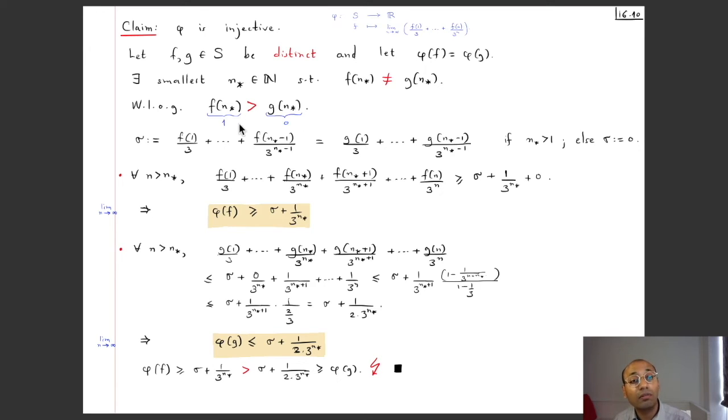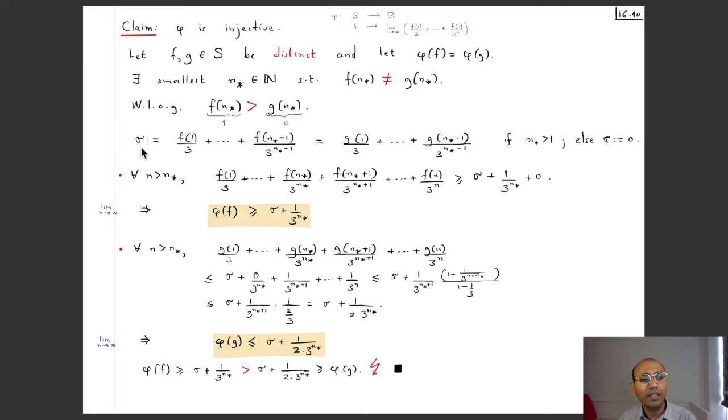Now since these are 0, 1 valued, this has to be 1 and this has to be 0. So then we also know that f of n star minus 1 is equal to g of n star minus 1, because this was the first n where the two functions are different, all the way down to f of 1 is equal to g of 1.